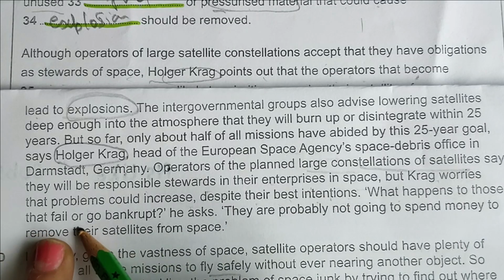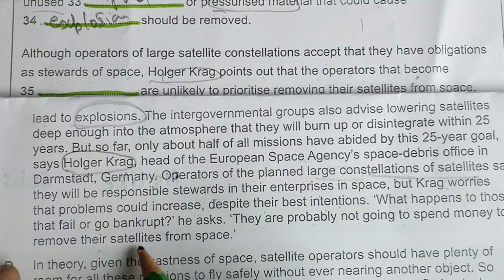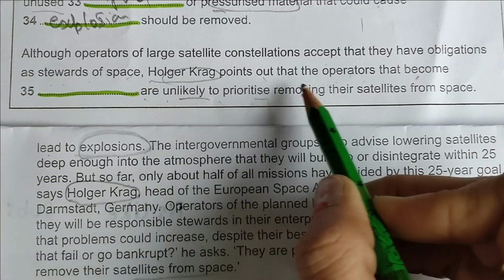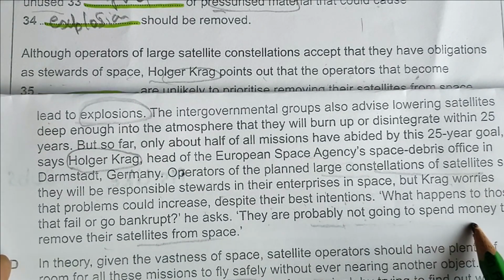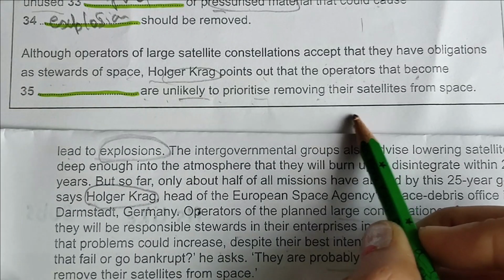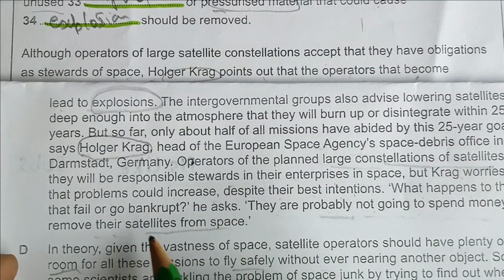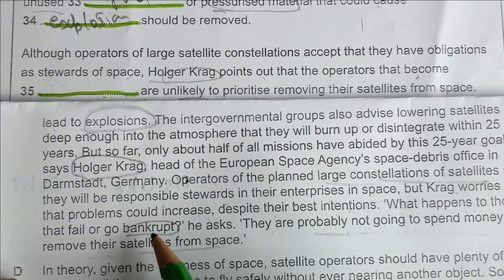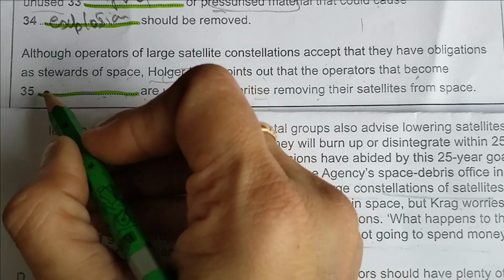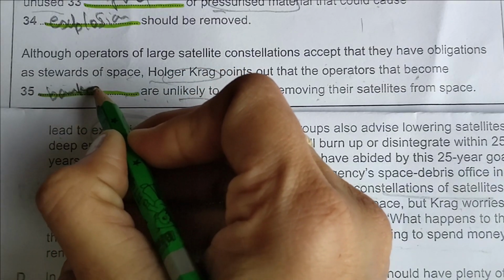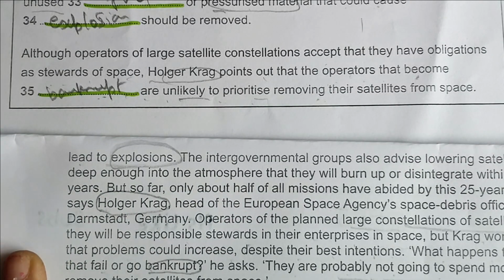What happens to those that fail or go bankrupt? They are probably not going to spend money to remove their satellites. This is the sentence: probably not going to spend money to remove satellites. So that become, what happens to those? Can we go for bankrupt or fail? That become fail, no, that become bankrupt. We can write here bankrupt. Okay, bankrupt. So now coming to the next question.